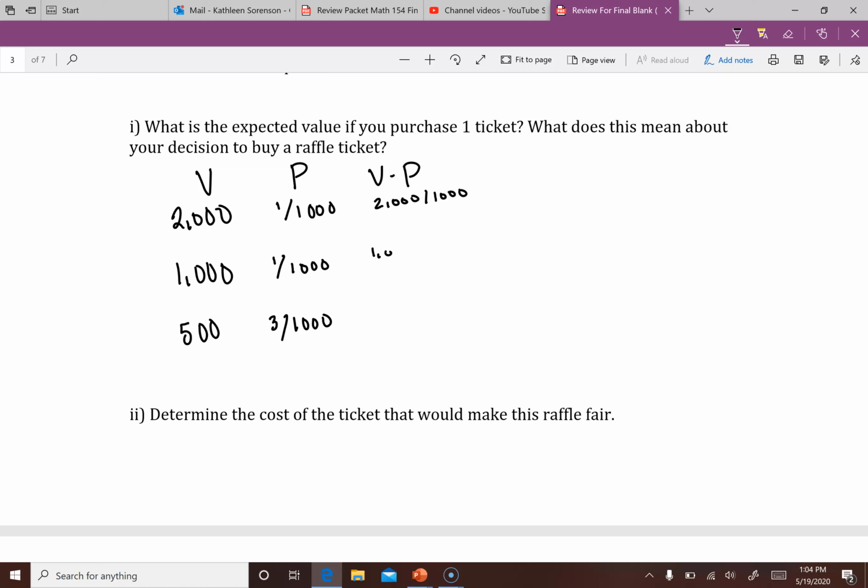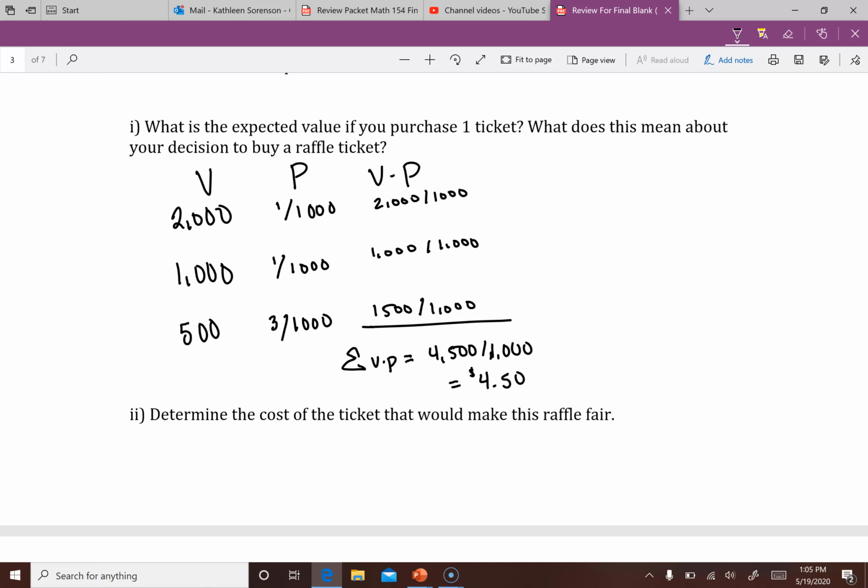Here we get 1,000 over 1,000. And then here we get 1,500 over 1,000. Adding those all up, and remember this is our symbol for sum, V times P, summing those all up, we get 4,500 over 1,000. And that is equal to $4.50.